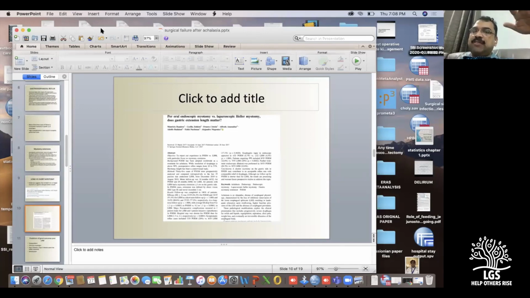Because the pressure difference is not generated, it is not opening. So there is a natural reason for failure in almost all achalasia. That is why in the long term you get sigmoid esophagus and other problems. So first we have to convince the patient that this is not a complete treatment. There is a chance of recurrence, because none of the surgeries is 100% effective for achalasia, even in type 1 achalasia.